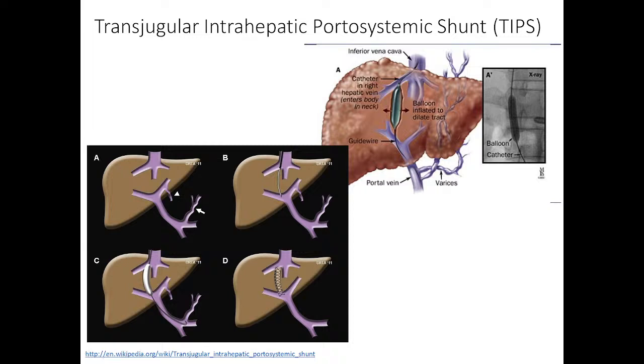This is called TIPS. So, what is this shunt doing? So, this is draining blood directly from portal vein to hepatic vein. So, this will completely decrease the pressure in the portal system. So, pressure in the varices will also decrease and bleeding will stop. But what is the disadvantage of this shunt?